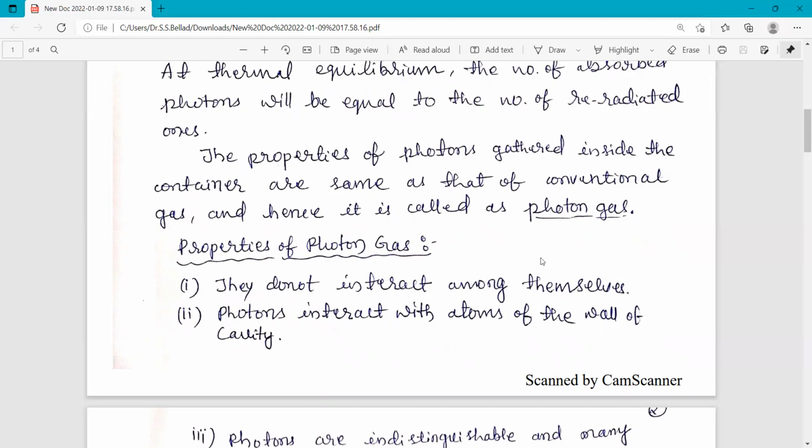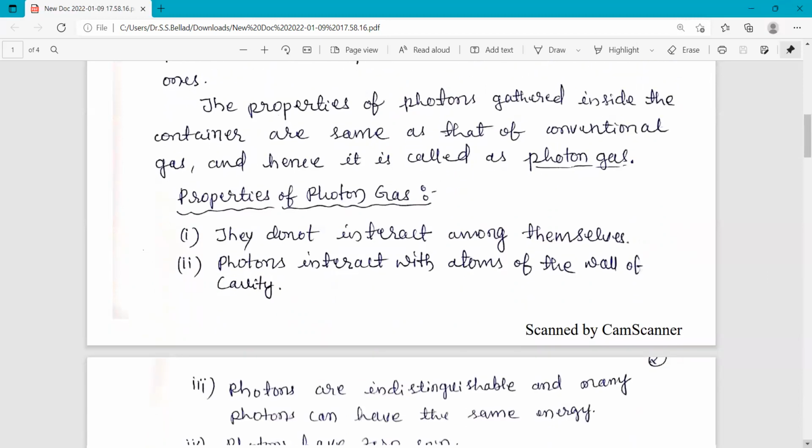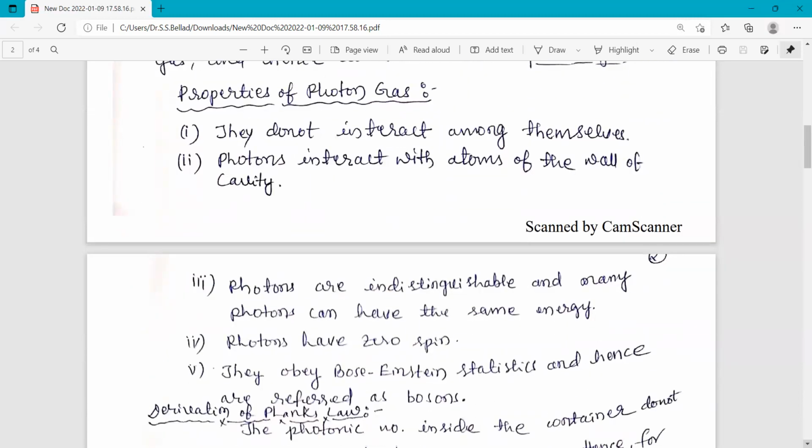The properties of photon gas are: they do not interact with themselves. This is also a property of gas molecules or gas particles. Of course, a small interaction is there due to the presence of van der Waals forces, but the strength of the van der Waals forces is very small, negligible. The same is the case here also. We can say that the photons do not interact with each other.